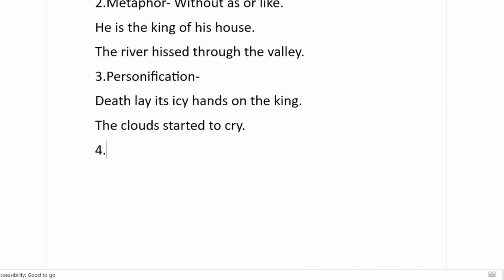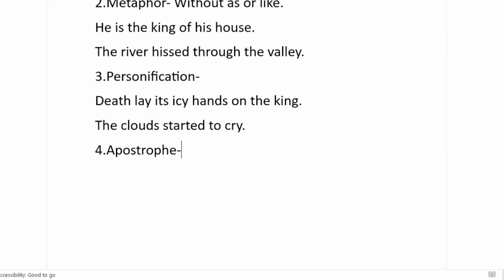The fourth poetic device is apostrophe. When we talk to something which is dead or absent or a personified object, when we talk to something which is not present or which is being personified, which is being treated like a person, we use apostrophe.